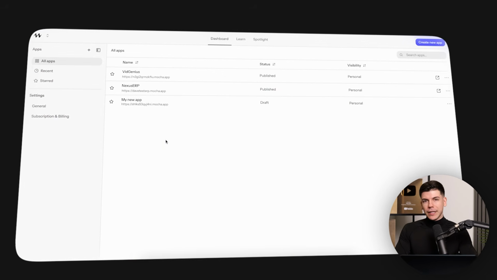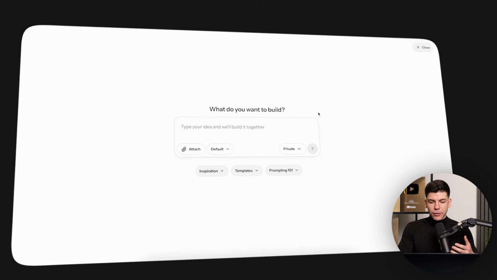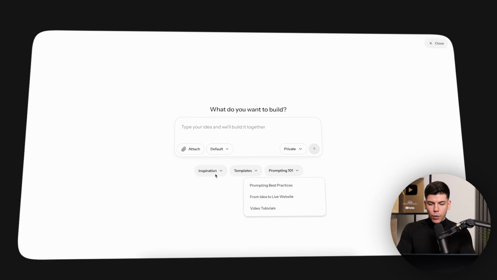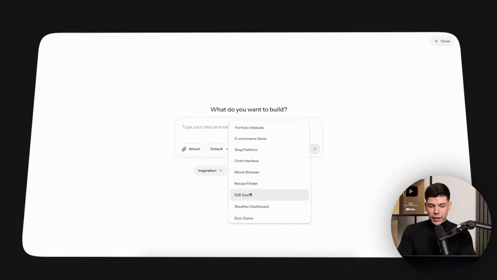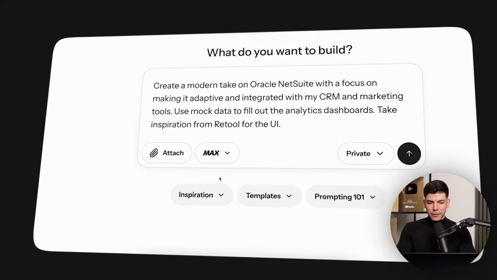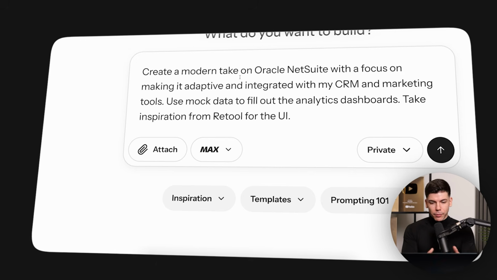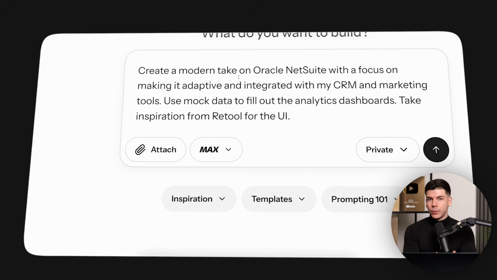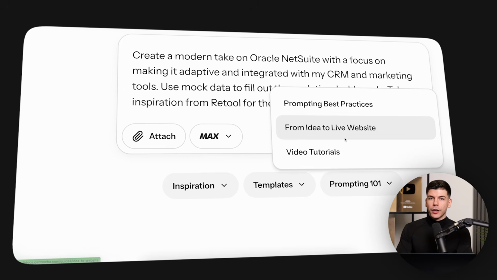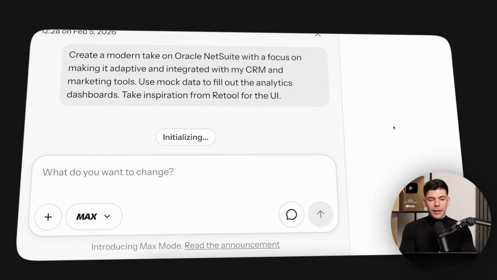Now another really cool thing are these templates that they have. So when you go back to the dashboard and then you click on Create New App, you'll find inspiration and you'll find templates as well, and also prompting 101. Now if I go to inspiration over here, I can select B2B SaaS, and there's either the default mode or the max mode. And max mode is for more advanced and complex building, for complex bug fixes and everything in between. If you struggle with prompting, there's also prompting 101 where they have specific tutorials that were made for Mocha itself. And now you can just submit this and it will start building an entire dashboard.